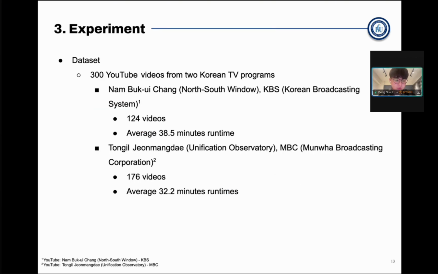I will now explain my experiment. For evaluation, the framework was tested on a dataset comprising 300 YouTube videos from two major Korean television programs. The first is 남북의 창, translated as North-South Window, from KBS, with 124 videos averaging 38.5 minutes each. Second is 통일전망대, or Unification Observatory, from MBC, with 176 videos averaging 32.2 minutes.